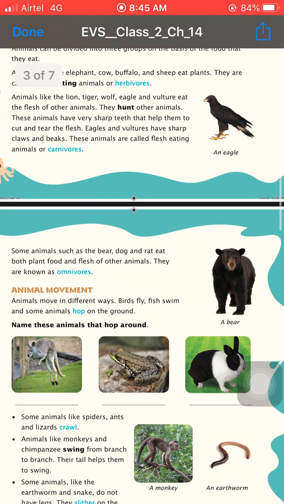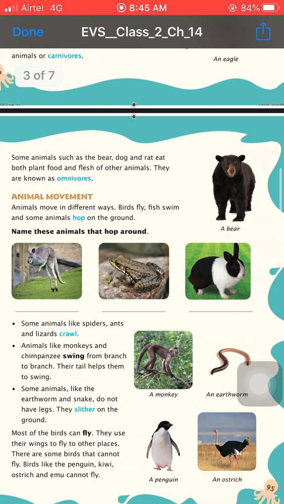Next are omnivores. Omnivores are the animals that eat both plants and flesh. Examples of such animals are bear, dog and rat. They eat both plants and animals, so they are known as omnivore animals.